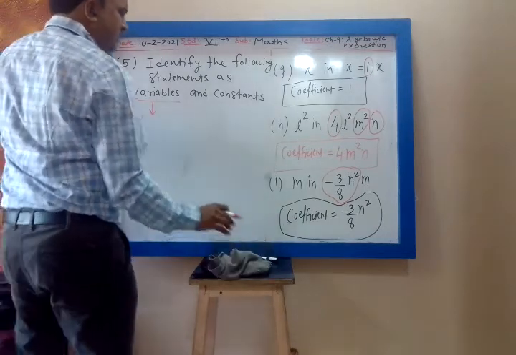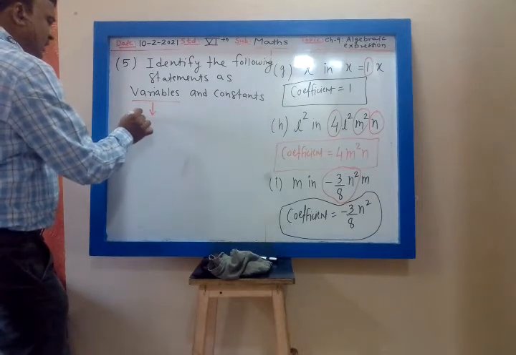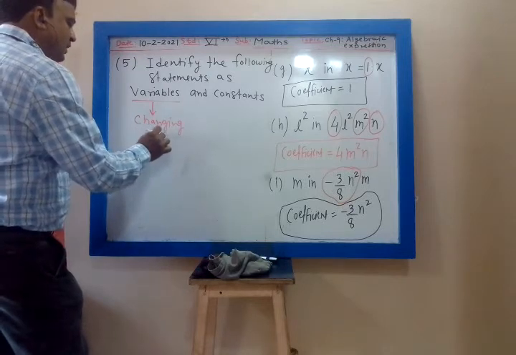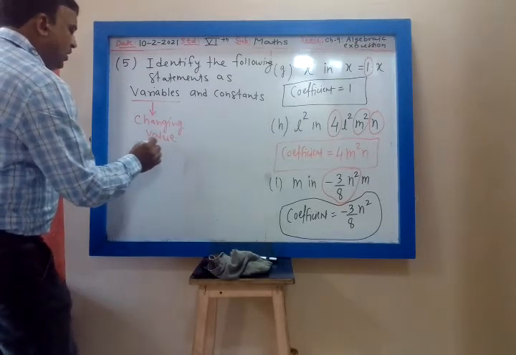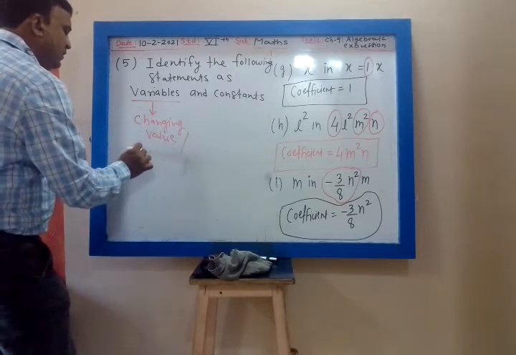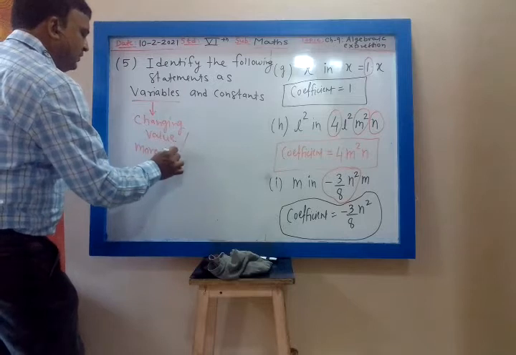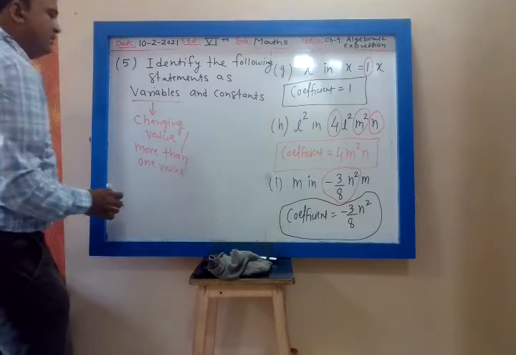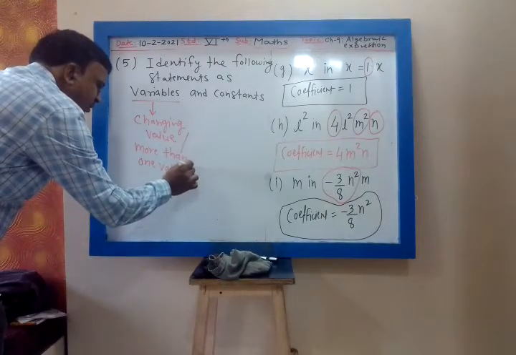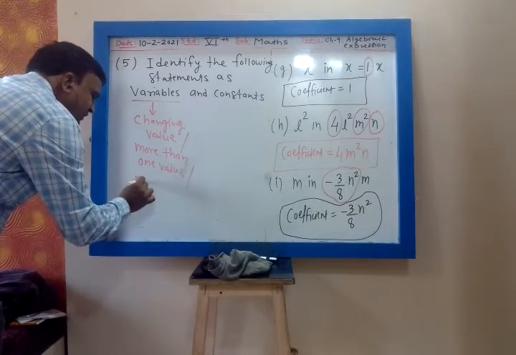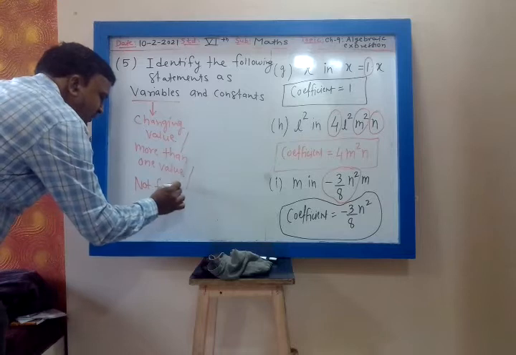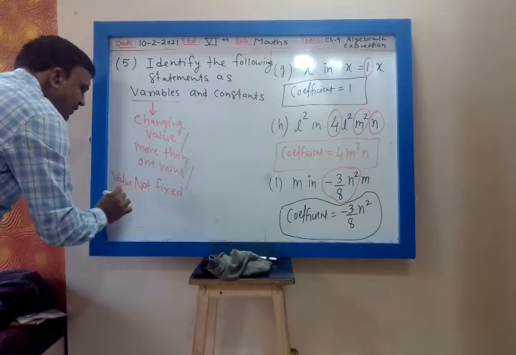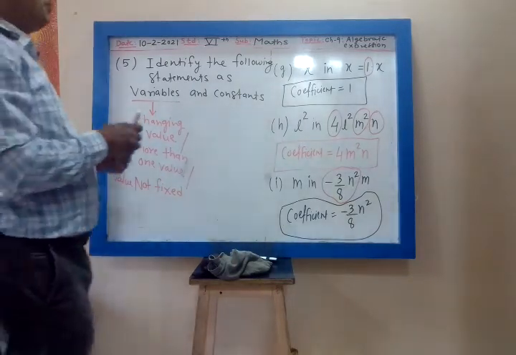Variable means changing value. Write this down: changing value, or you can say more than one value. More than one value is the same as not fixed. The value is not fixed, it can take more than one value. It's called a variable.